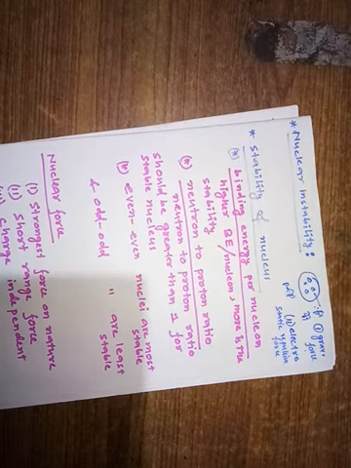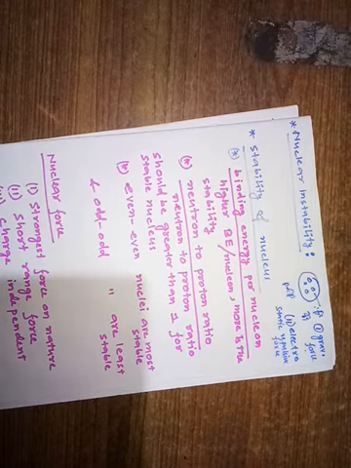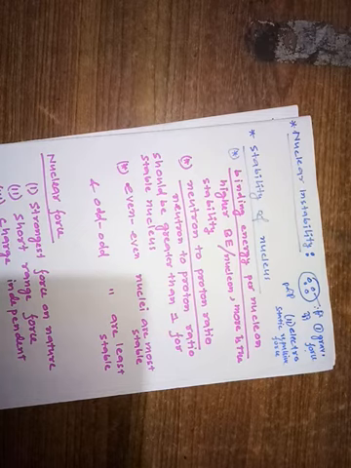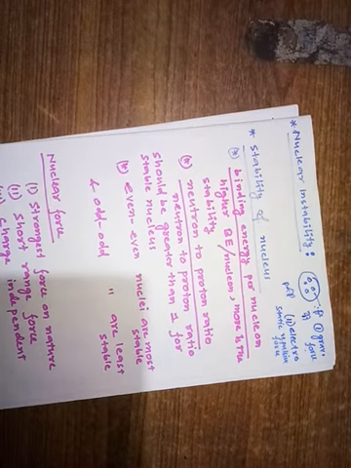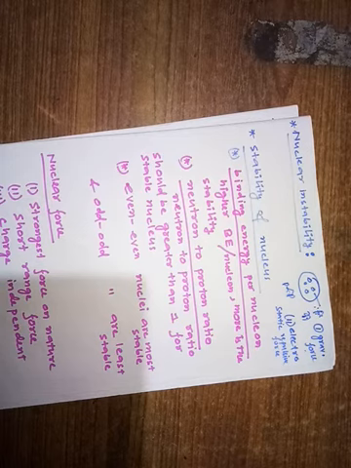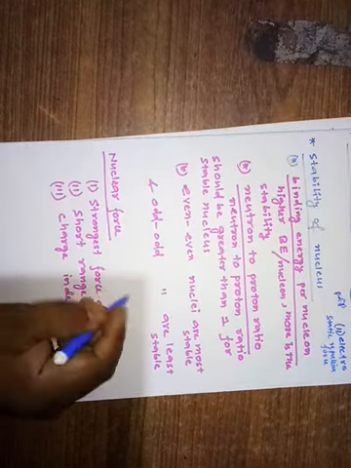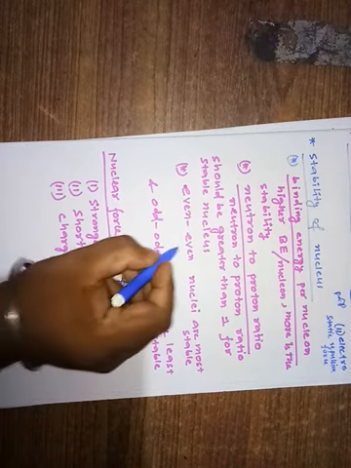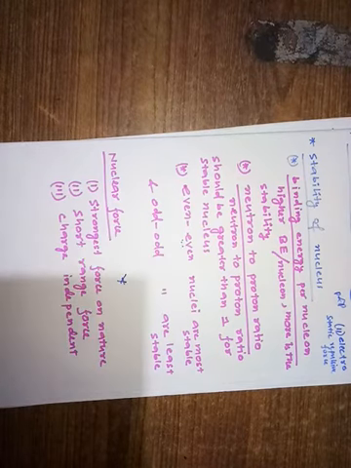For example, one nucleus has 5 neutrons and 2 protons, another nucleus has 7 neutrons and 2 protons. The next one is more stable because it has more neutrons compared to protons. Okay, understood? So the neutron to proton ratio should be greater than 1 always for a stable nucleus. And the reason we will discuss later. But let us come to the third point.